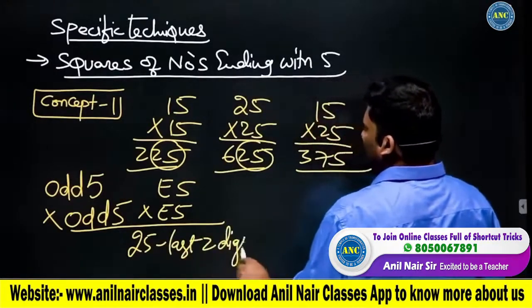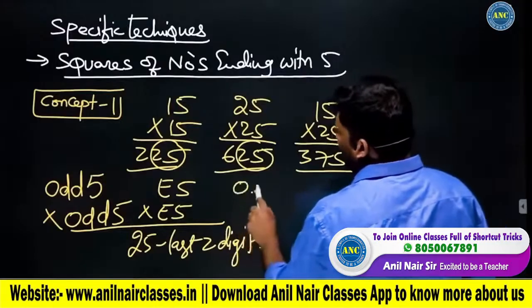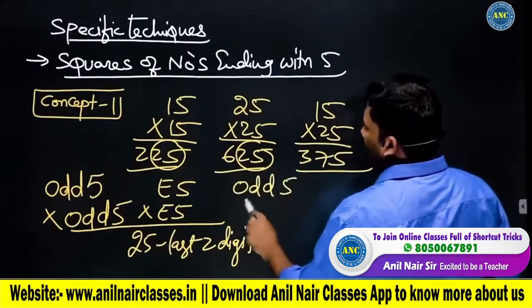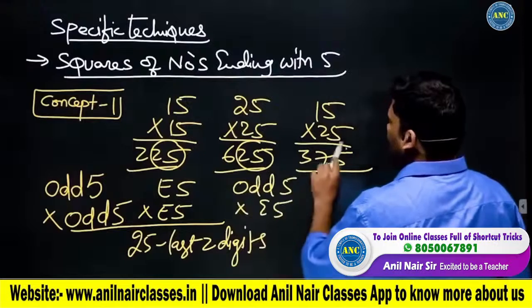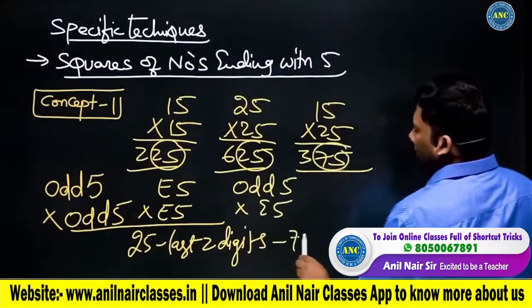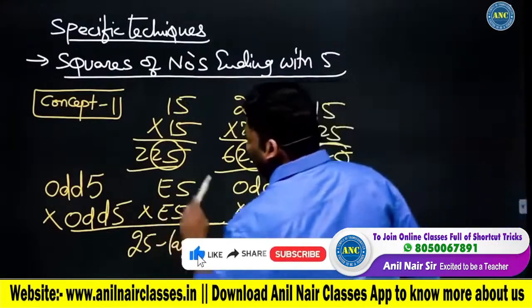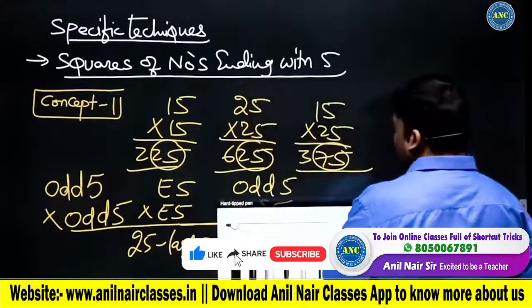In 15 into 25, 1 is an odd number and 2 is an even number. Odd 5 into even 5: what are the last 2 digits? 75. Very, very important concept.